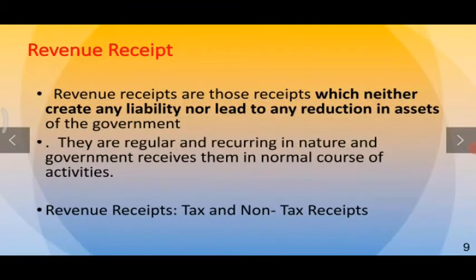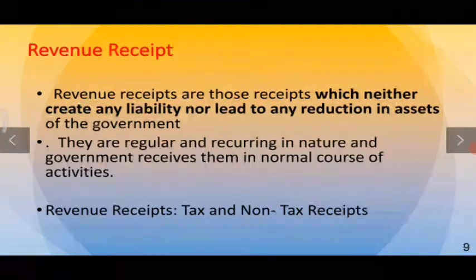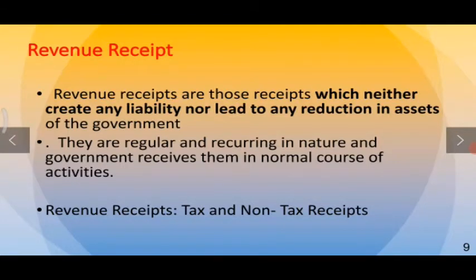Now what all things are included in revenue receipts? Revenue receipts are those receipts which neither create any liability nor lead to any reduction in assets of the government. So that is the very important criteria of the revenue receipts. They are regular and recurring in nature, and government receives them in the normal course of activities. Revenue receipts include tax and non-tax receipts.